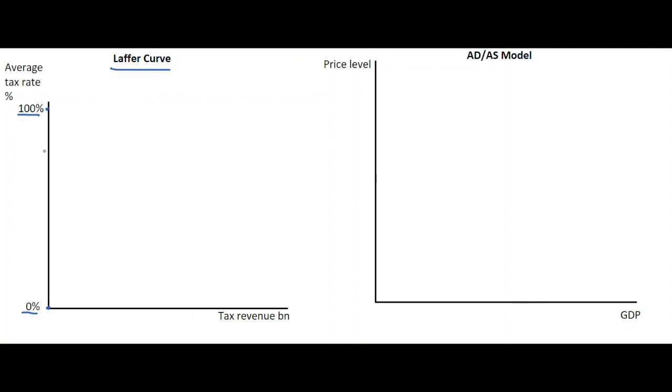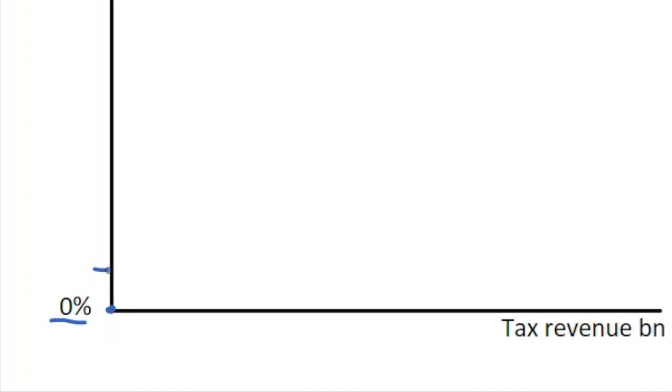And the Laffer curve shows the relationship when we move between these tax levels here. So what we'll do is we'll start off with maybe a 10% tax. And in the case of a 10% tax, this is quite low on average. So it wouldn't act as a major disincentive to work, which would mean that the tax revenue taken would be relatively high. However, it is restricted somewhat because the tax level is quite low. So there's a large incentive to work, but the tax revenue based on tax rate is quite low. So let's say 100 billion here.